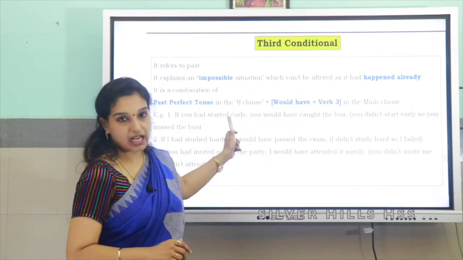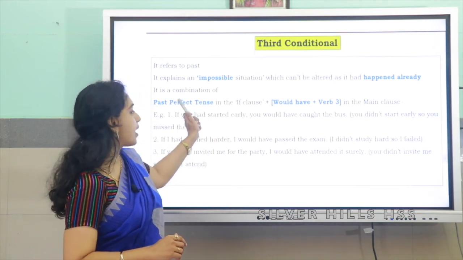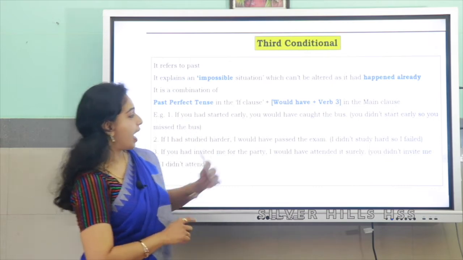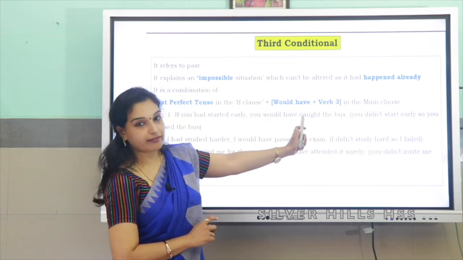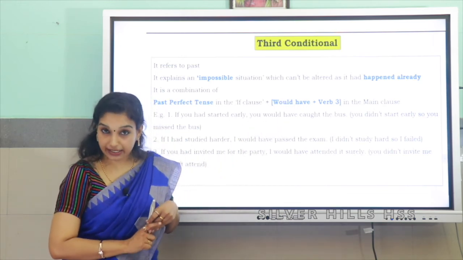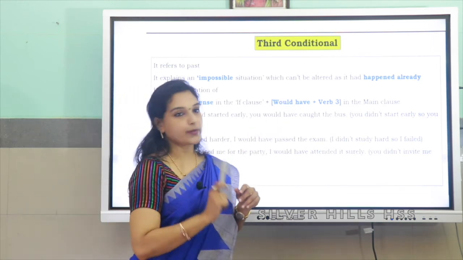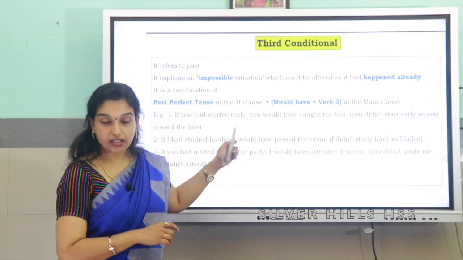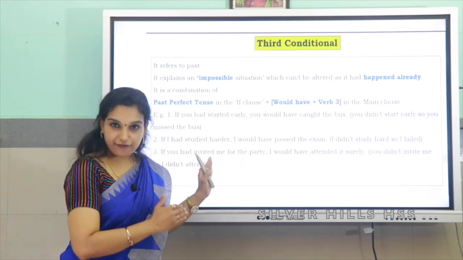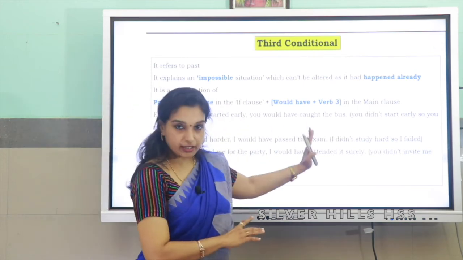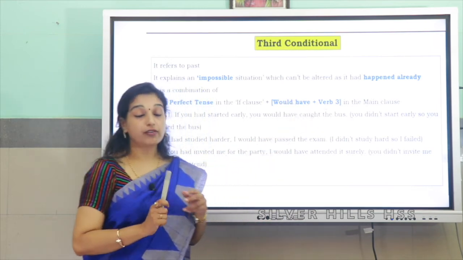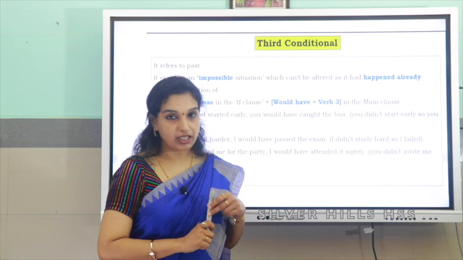If you had started, this had started is past perfect tense. Past perfect tense in the if clause and would have in the main clause. This is what the combination of a third conditional is. So if you see in the question paper, had started, or had plus past participle, past perfect tense, in the if clause, your main clause should have would have and V3 form.